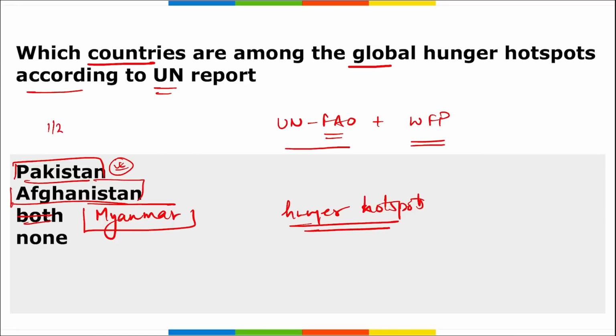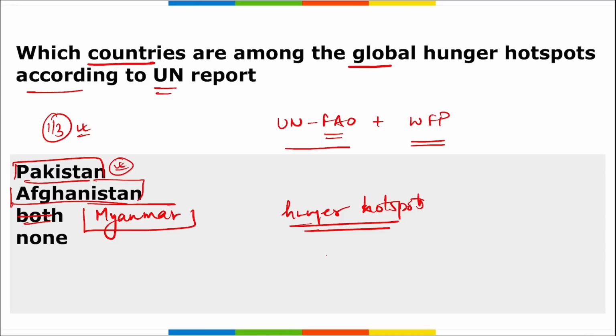Then we know that because one third of Pakistan was submerged in the flood, the economic situation there is very poor. People are not getting the right amount of food to eat. There is also very high inflation in Pakistan. Correct? And similar goes for Afghanistan and Myanmar.